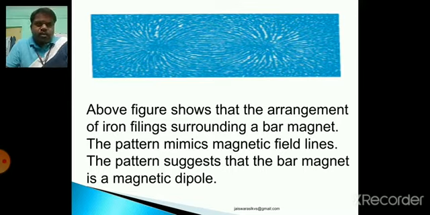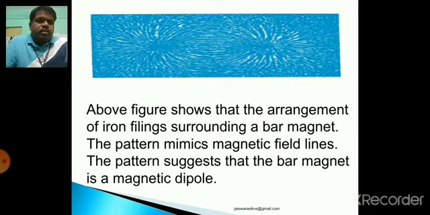The pattern you are seeing is made by using iron filings spread surrounding a bar magnet. The pattern mimics magnetic field lines.